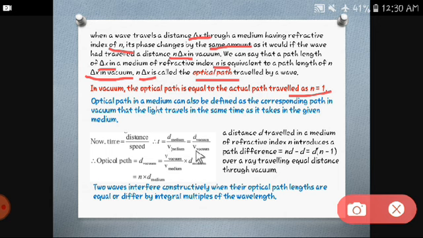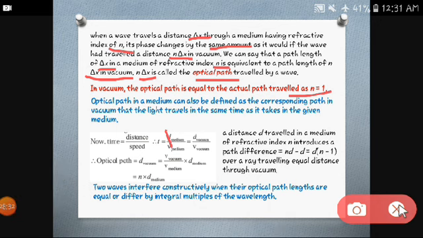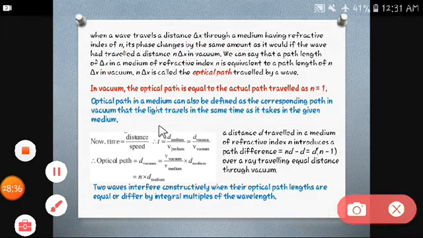In case of vacuum, you can write this as d vacuum divided by v vacuum. To find the optical path, which is d vacuum, we are going to consider this side only.